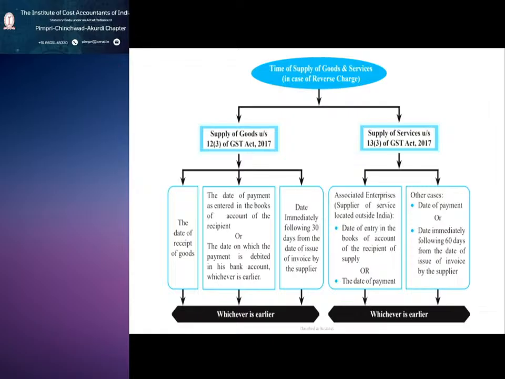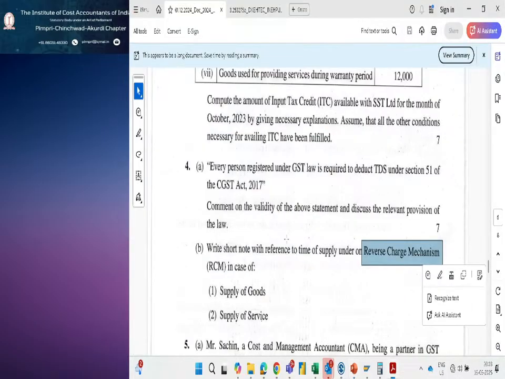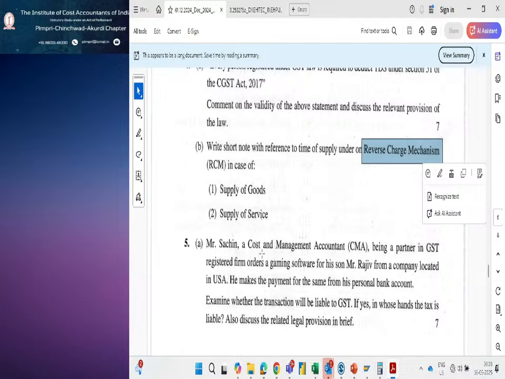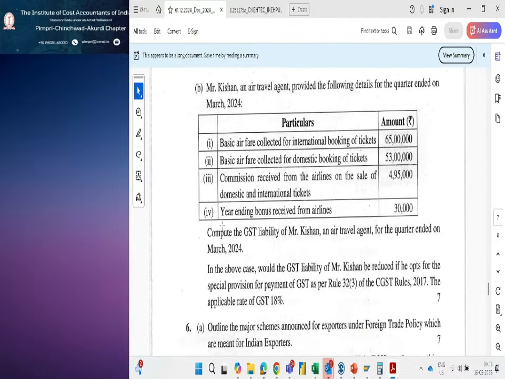Time of supply. So you need to have writing practice also for these 3 items. Whichever is earlier, that we need to mention for the time of supply. So the next one, we'll see 5 tomorrow, and 5B.